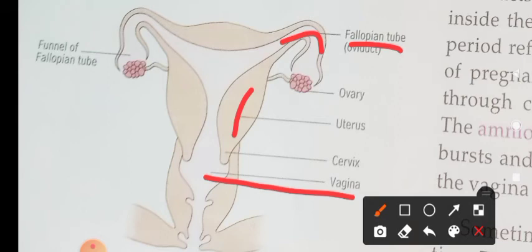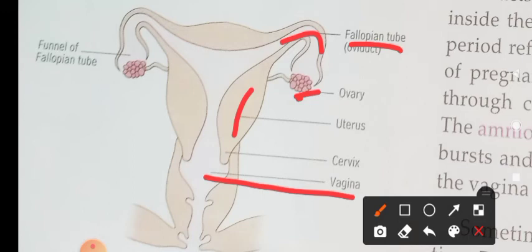Sperms are produced by the testes. We have already seen the male reproductive organ is the testis. Sperms are produced in the testis, and ova are produced in the ovaries. Fertilization takes place in the fallopian tube.